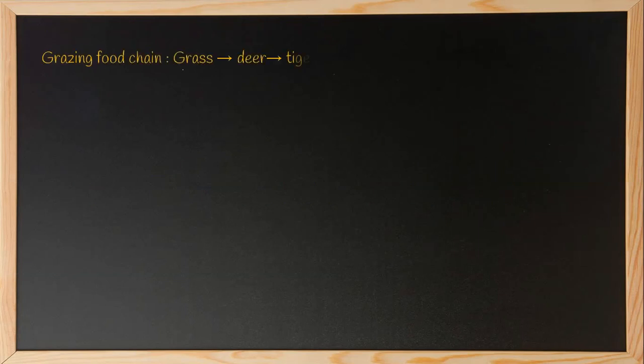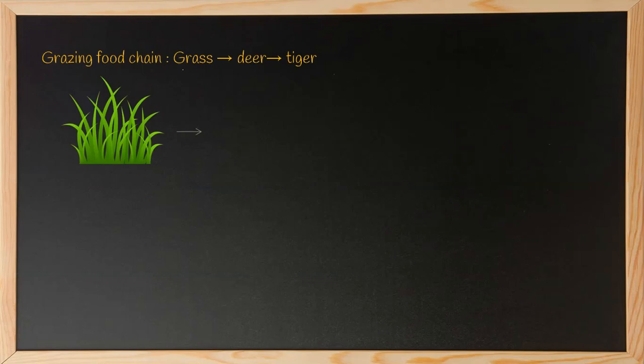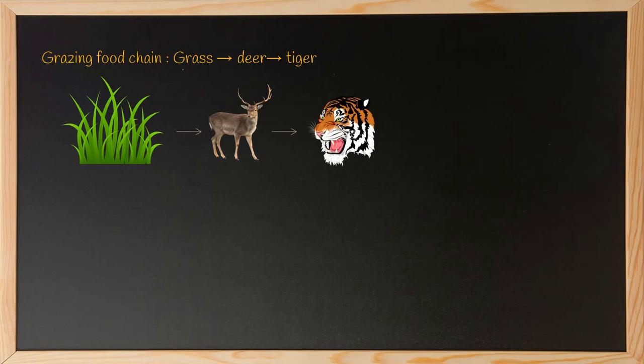Example of a grazing food chain. Grass, grass is eaten by deer, deer is eaten by tiger. From the word grazing, you can see that it is the food chain basically of the herbivores, where grass is eaten by grazing animals like deer, cow, which in turn are eaten by carnivores like tiger, lion.